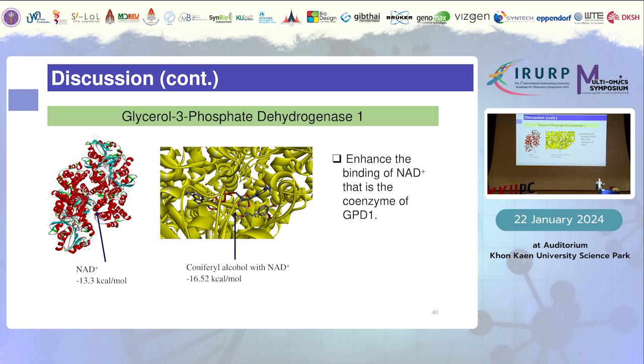So that means if the CA compound added into the assay can bind to the binding site here, it can promote or enhance the binding of GPD1 and NAD+, and that would even stimulate or trigger the effect of the enzyme and enhance the apoptotic pathway to be upregulated.